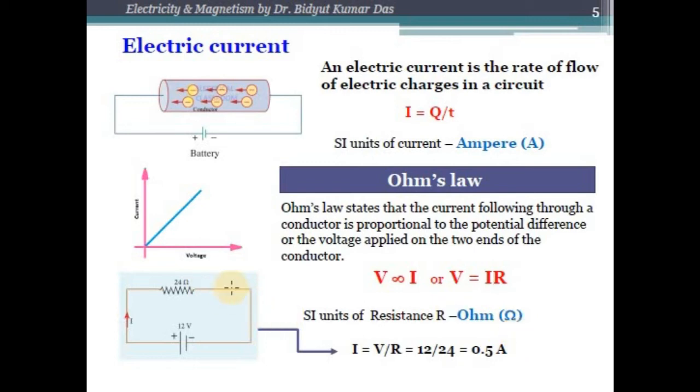For example, this is a simple circuit. We are applying a 12 volt potential difference at the two ends of this resistance, which is 24 ohm. From Ohm's law we can calculate how much current will flow through this circuit. Following Ohm's law, I is equal to 0.5 ampere.